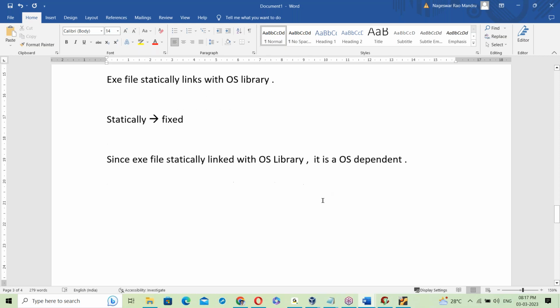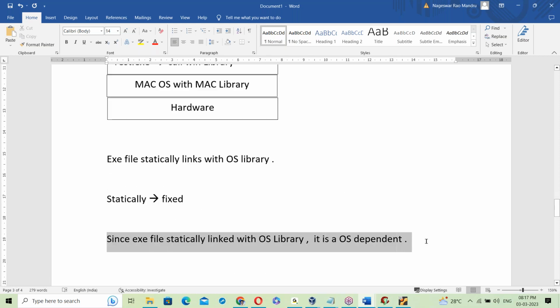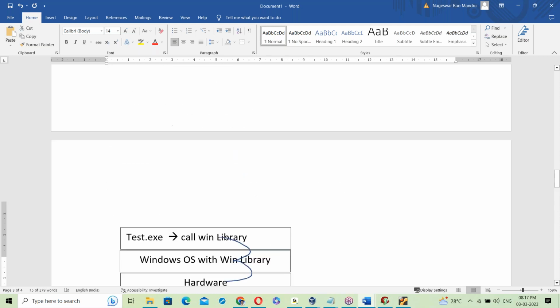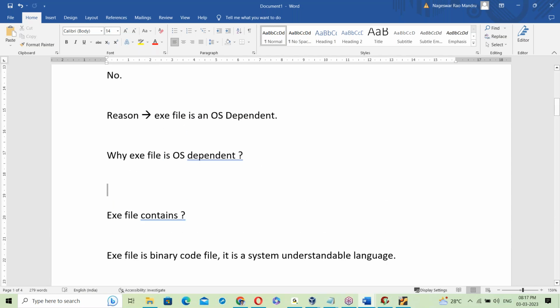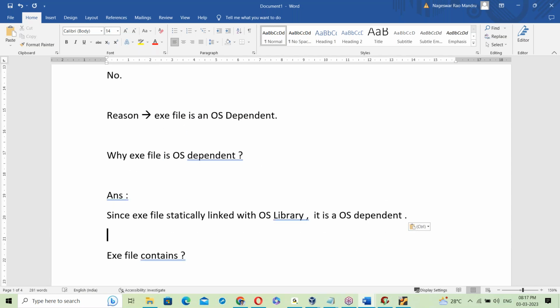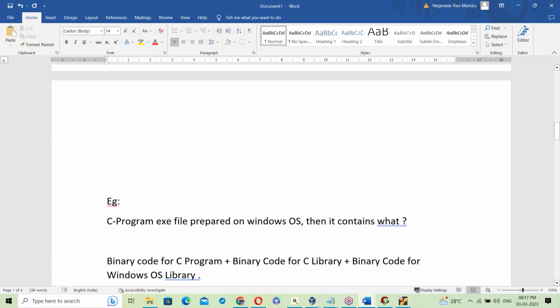So that's about the exe file. Why is the exe file OS dependent? The simple answer is that the exe file is statically linked with the OS library. Since it is linked with the OS library, it's OS dependent. That's the reason. Now let us talk about the dot class file.